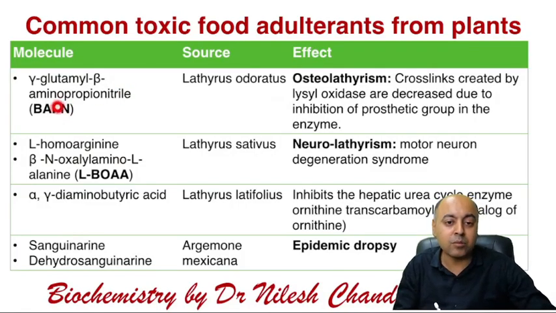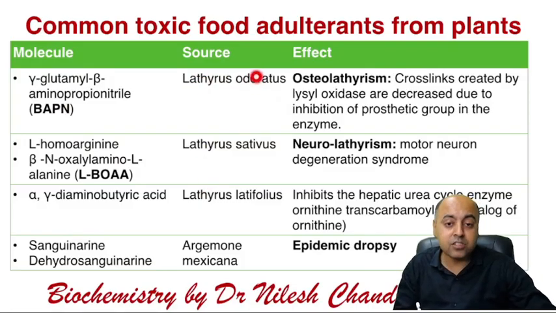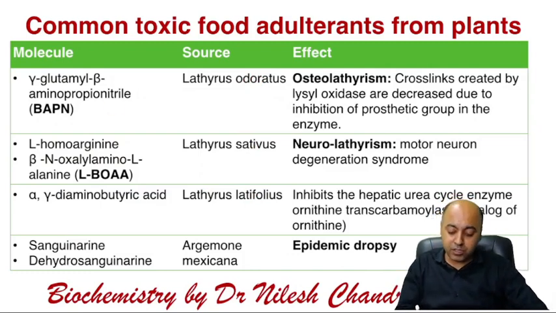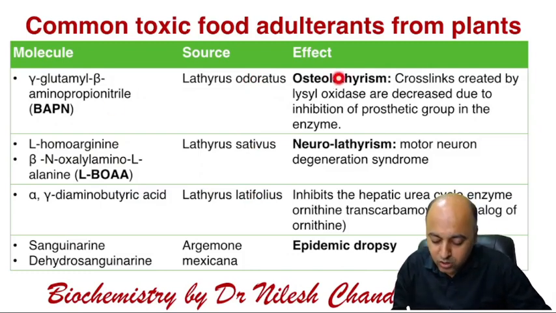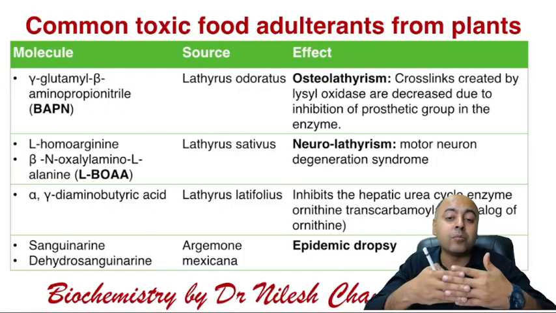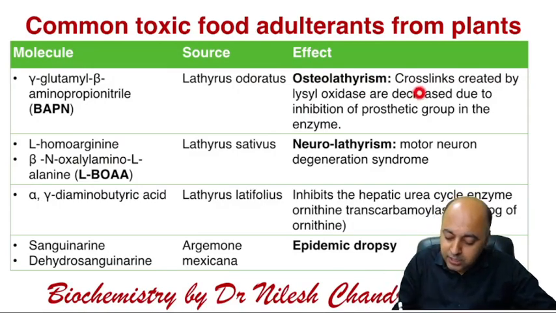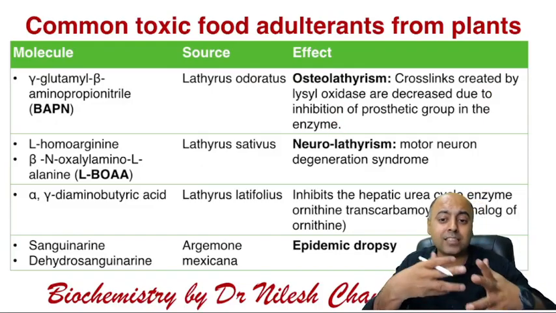Full name is gamma glutamyl beta amino propionitrile. Obtained from the plant Lathyrus odoratus. See, these are all Lathyrus, but the species is different: odoratus, sativus, and latifolius. So BAPN from odoratus, and it causes the osteolathyrism mechanism. The cross links created by lysyl oxidase, it gives the covalent bond between the collagen chains by oxidizing the lysine. These are decreased due to inhibition of prosthetic group in the enzyme. Result is collagen is weak.